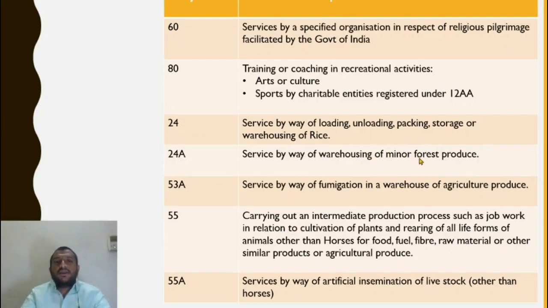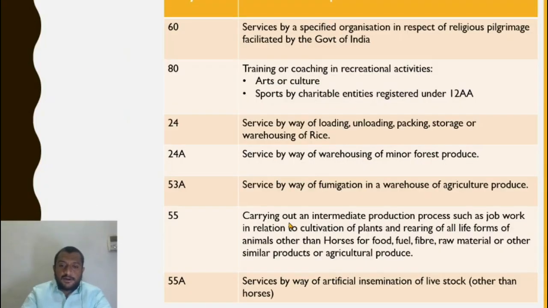For other kinds of minor forest produce also, there was a need to give a specific exemption notification. So that is why this has been given. Service by way of fumigation in a warehouse of agricultural produce. Fumigation is spraying a kind of liquid or gas so that the agricultural produce is free from pests. So that service provided by any service provider is exempt.